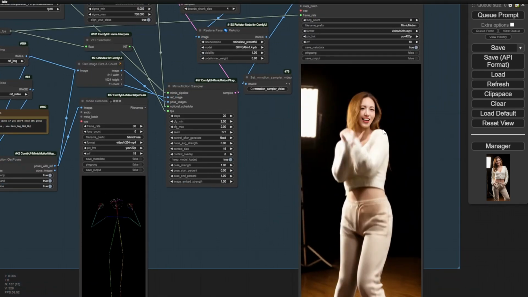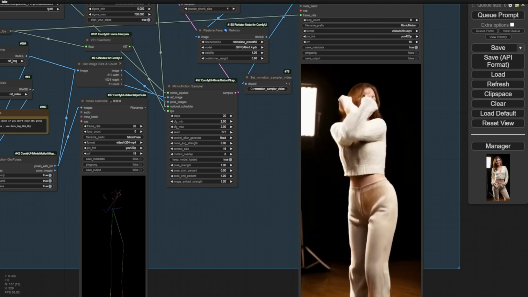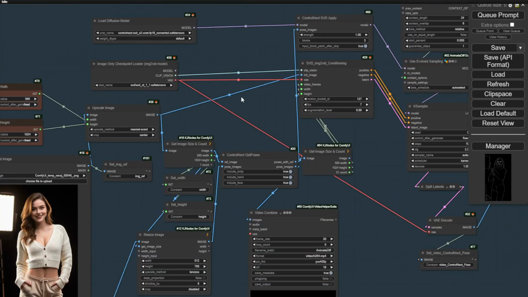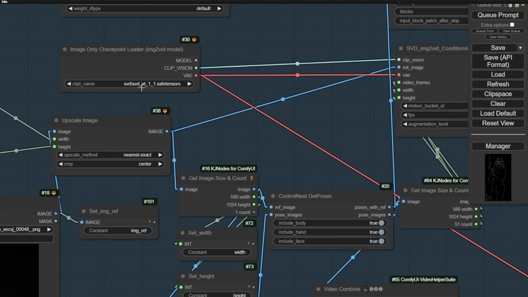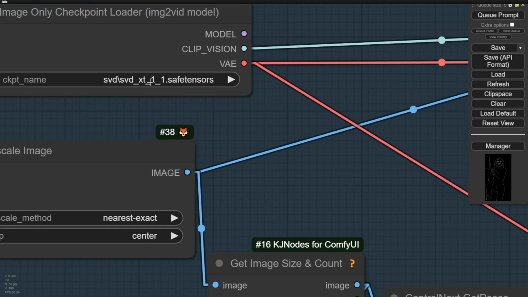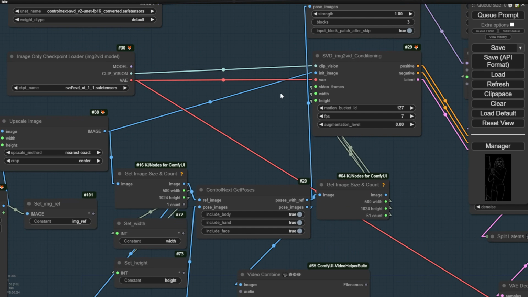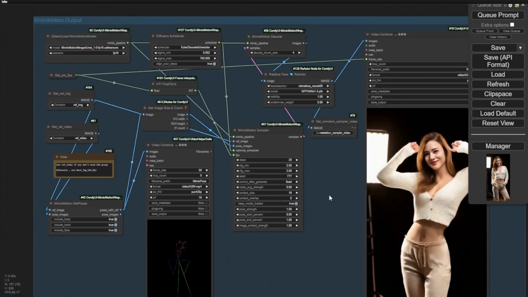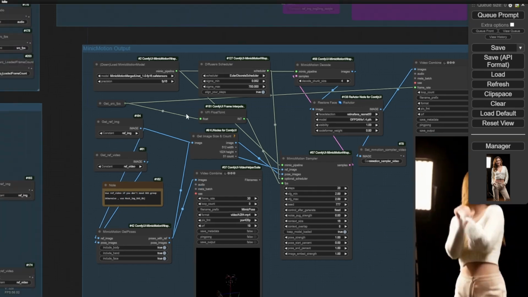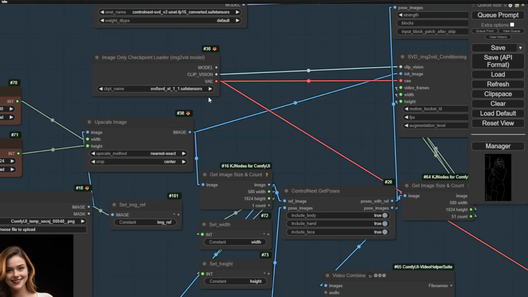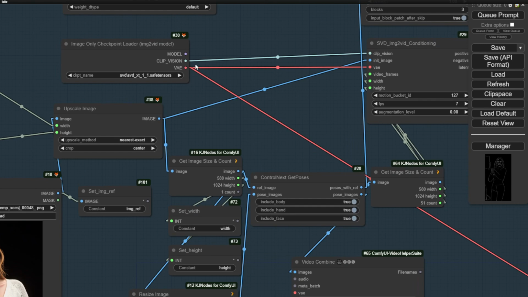Because when you're just using the SVD as the clip vision and the VAE is not modified, you're just using the original SVD weights. There's a lot of imagery motion that is not running that smoothly originally in SVD. What mimic motion does, as we have talked about before, is totally modify these SVD models, their whole AI model weights, UNet, VAE, etc. So the motions are going to be smoother than what we have seen from purely using the SVD weights for VAE and also the clip.